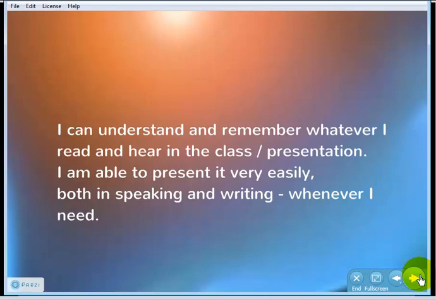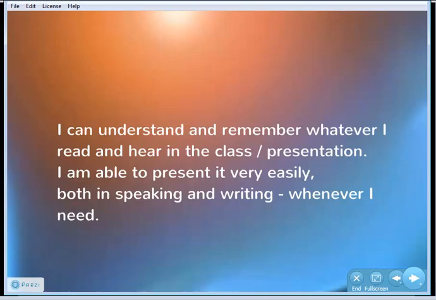Today's auto-suggestion is: I can understand and remember whatever I read and hear in the class. I am able to present it very easily, both in speaking and in writing whenever I need. I can understand and remember whatever I read and hear in the class. I am able to present it very easily, both in speaking and in writing whenever I need.